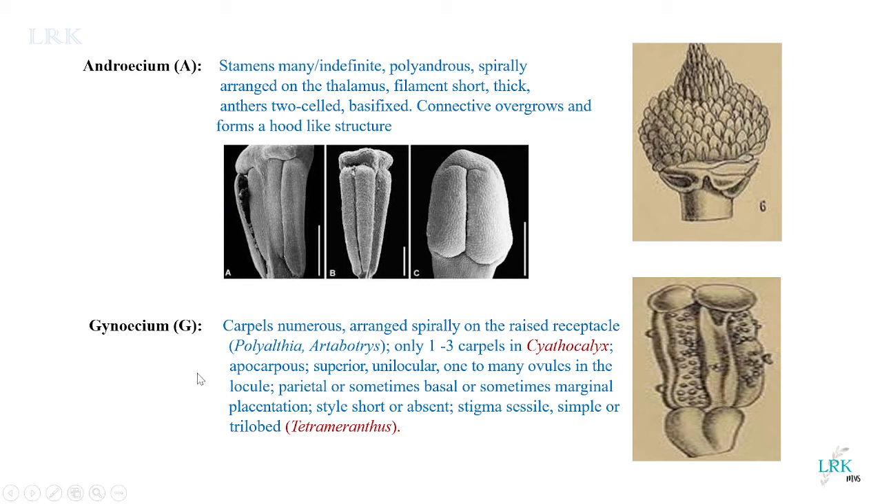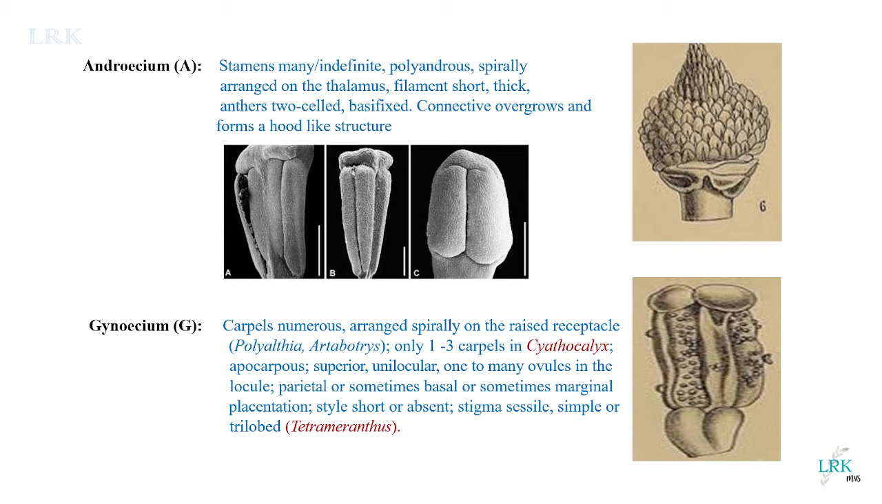So apocarpus, and the ovary is superior, that is, in hypogynous condition, as we discussed earlier. All the other parts develop from below the ovary. So the position of the ovary is superior. Superior ovary, unilocular condition is seen, and one to many ovules develop in the locule.